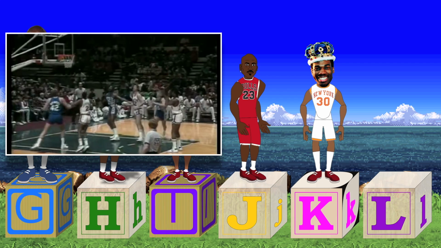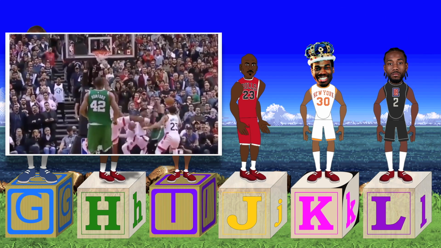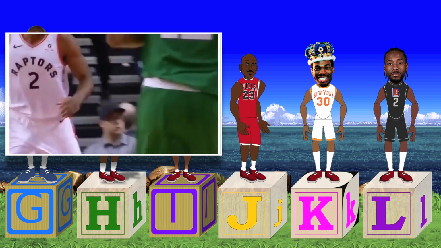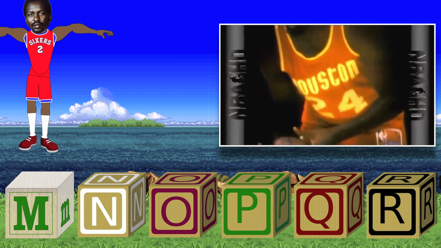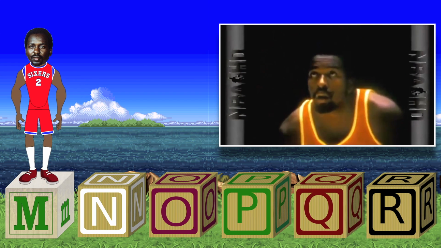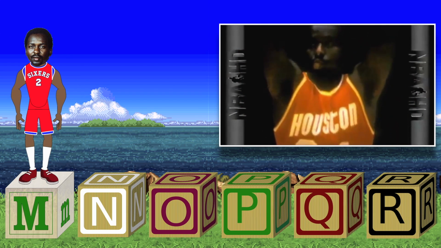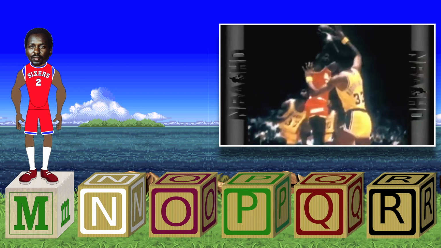K is for King. Bernard King is a king of the sport as he's a 4-time All-Star, 4-time All-NBA, and a scoring champ. L is for Leonard. Kawhi Leonard is one of the best two-way players who can play both great defense and offense. M is for Malone. Moses Malone is one of the best 76ers players ever. He's a champ and an MVP. Rest in peace to Moses Malone.